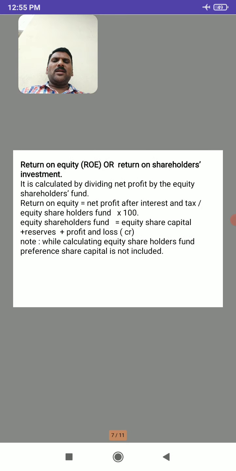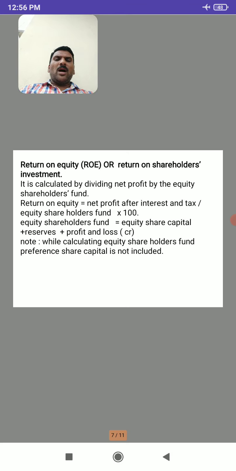So next one is return on equity, or return on shareholders investment. This ratio is calculated by dividing net profit by the equity shareholders fund. We already know what is meant by net profit. Net profit is nothing but gross profit plus operating expenses minus non-operating incomes.